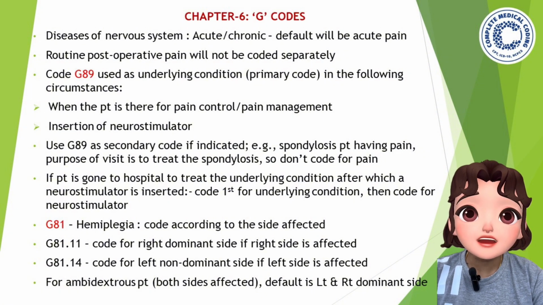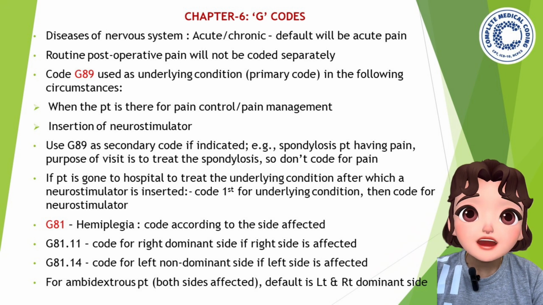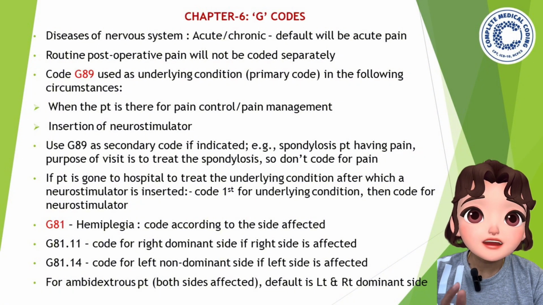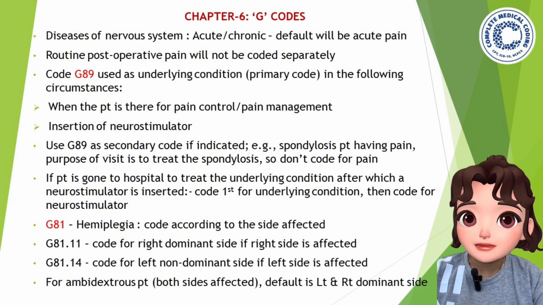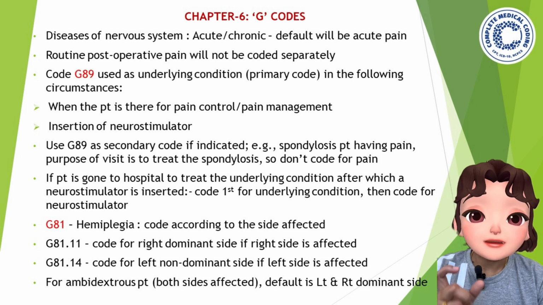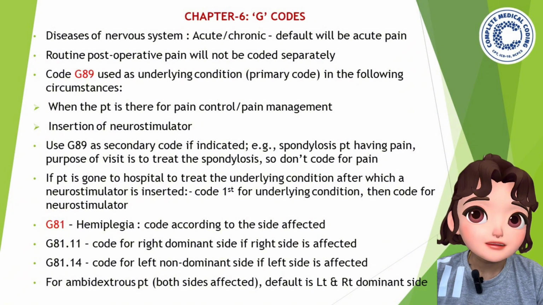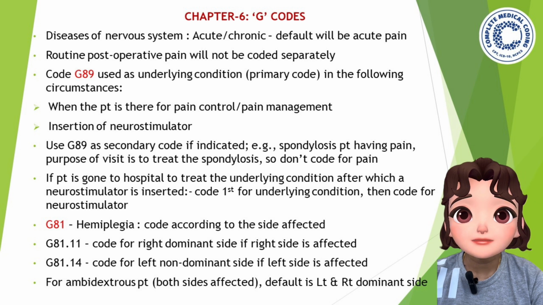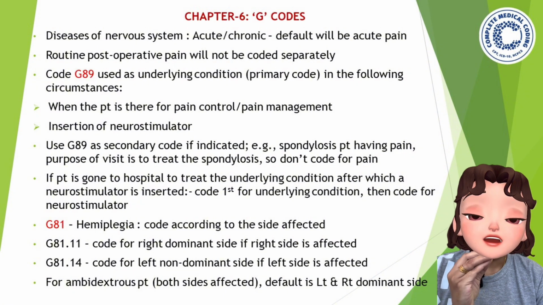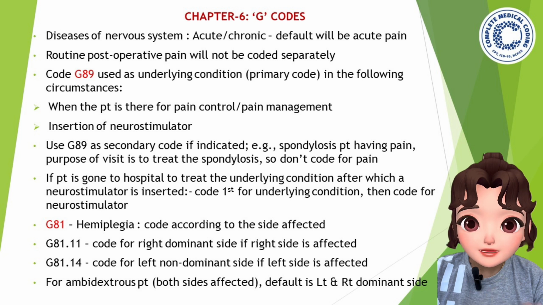Now another example: if a patient goes to the hospital to treat the underlying condition, after which a neurostimulator is inserted. In the above guidelines, I mentioned insertion of a neurostimulator. If it is there, you can use the pain as the primary code. So here, code first for the underlying condition, then code for the neurostimulator. Underlying condition means whatever pain is mentioned. So you code that first, followed by the neurostimulator code.